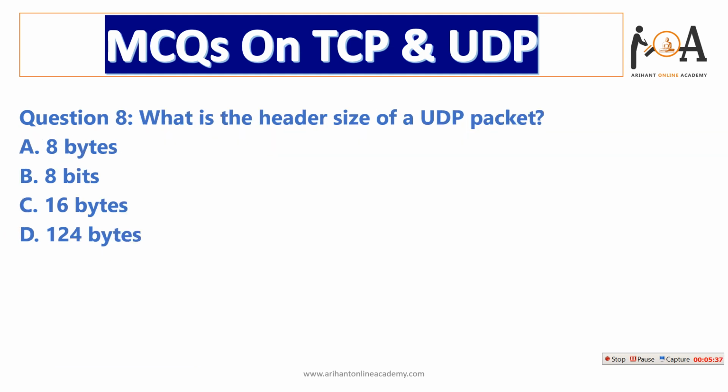The next question is, what is the header size of a UDP packet? UDP stands for User Datagram Protocol, and the header size of a UDP packet is 8 bytes.